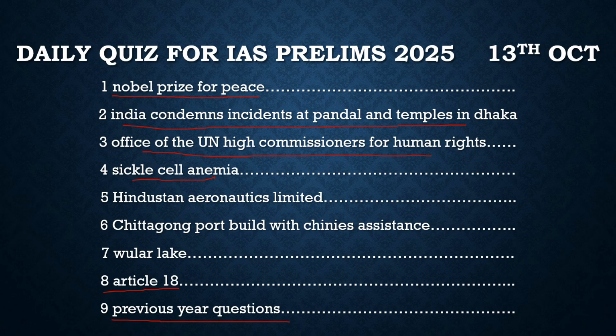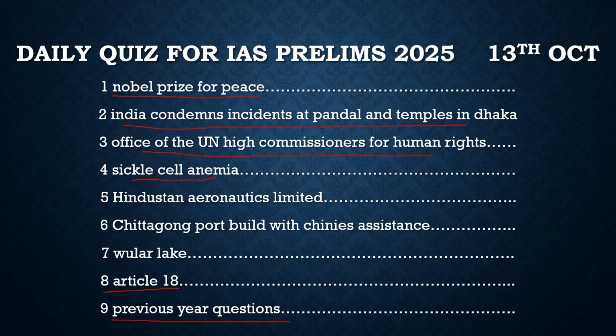The Modi government has given the ambitious target of Mission 2047, by which we will eliminate sickle cell anemia. It is the National Sickle Cell Anemia Elimination Mission 2047, and the major cause in tribal peoples is inbreeding in communities, as it is a genetic disorder, and it can become fatal too. So with respect to this, we will solve a prelims based question and get more idea about it.